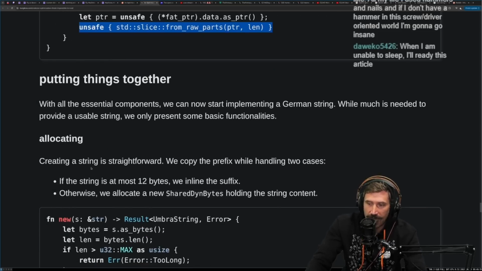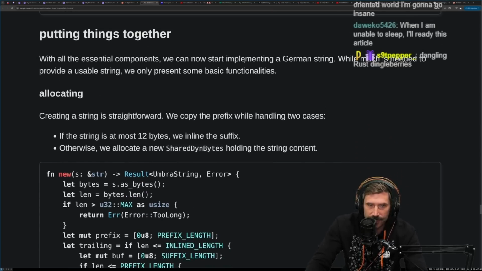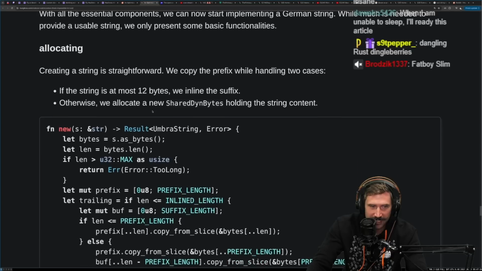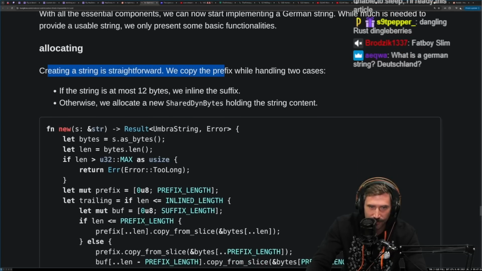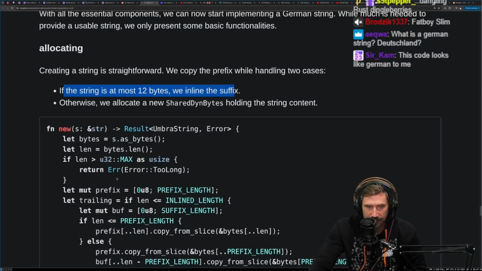Okay, wow. When I'm unable to sleep, I'll read this article. Putting things together. With all the essential components, we can now start implementing a German string. While much is needed to provide a usable string, we only present some basic functionalities. Allocating, creating a string is straightforward. We copy the prefix while handling 2 cases. If the string is at most 12 bytes, we inline the suffix. Otherwise, we allocate a new shared bytes dyn holding the string content.